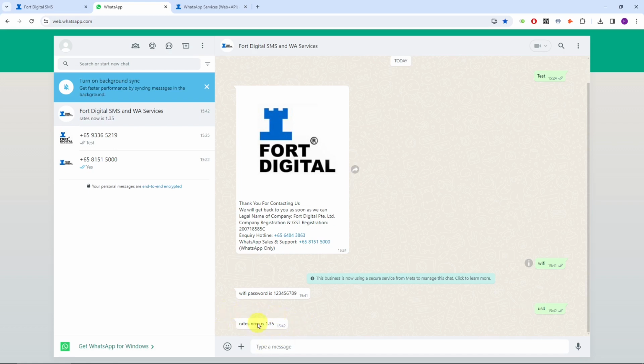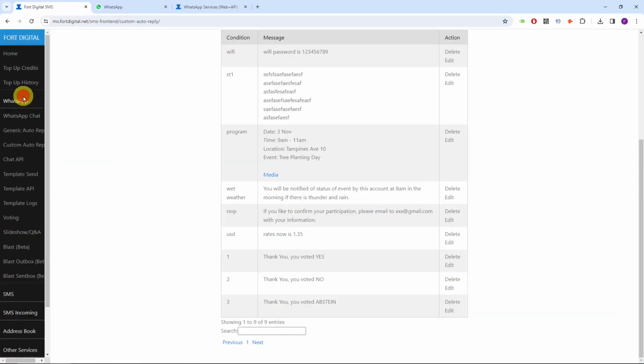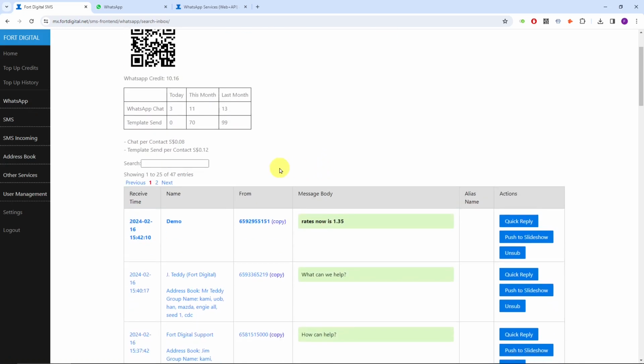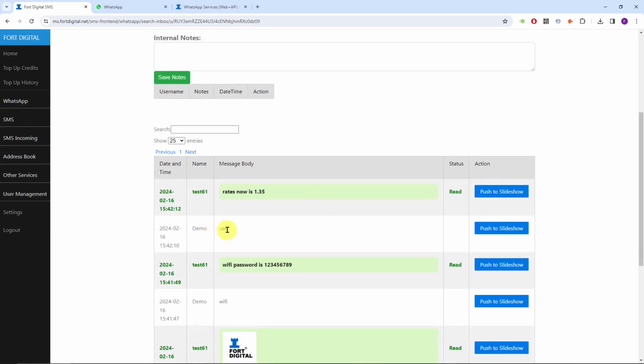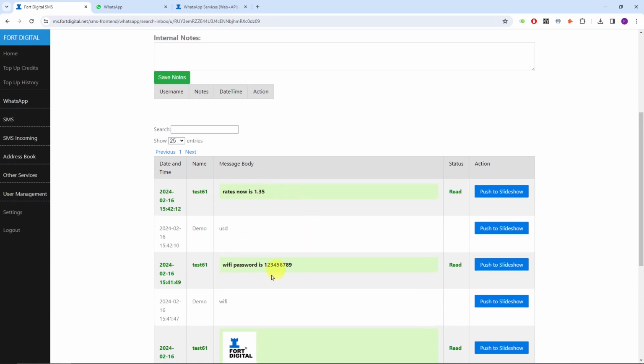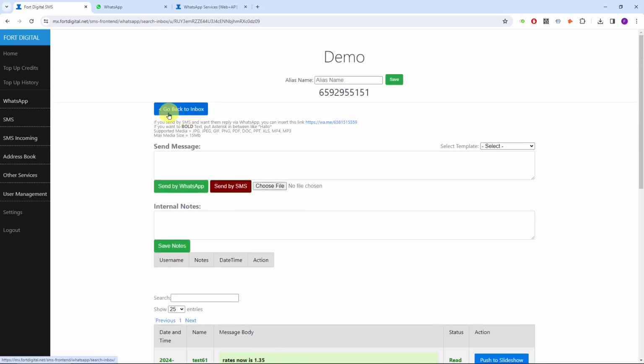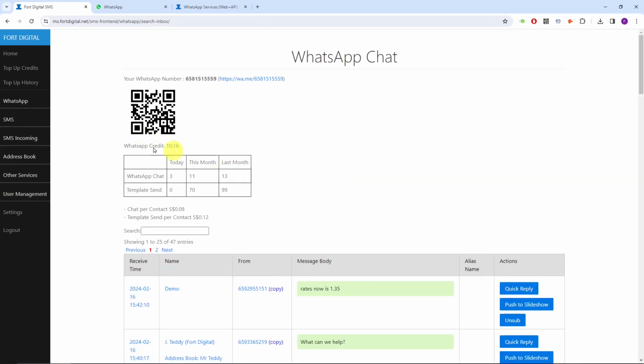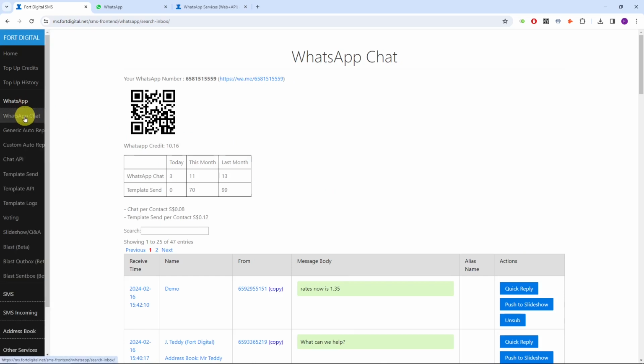According to whatever answers that you set. This is a very powerful way. You can create some kind of interactive two-way communications, automated. As you can see here, all the incoming messages, somebody WhatsApps in, they get the answer. Somebody WhatsApps in, they get the answers. All of these have the history here. So that's all. This is the chatting portion.